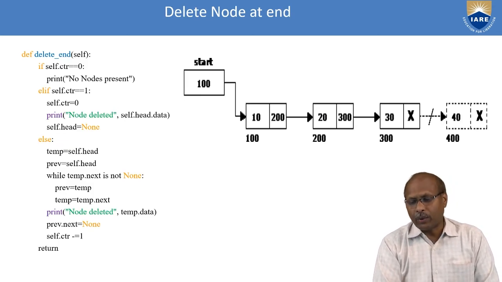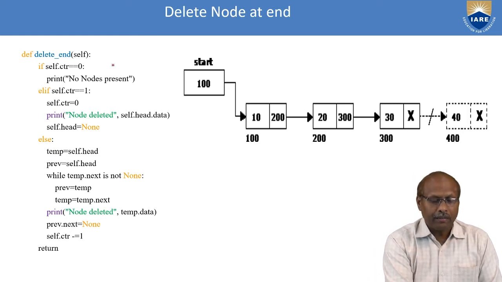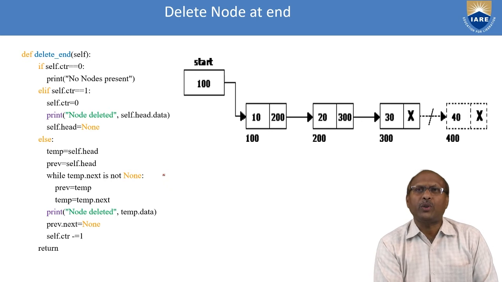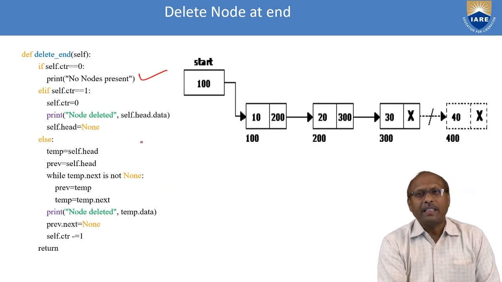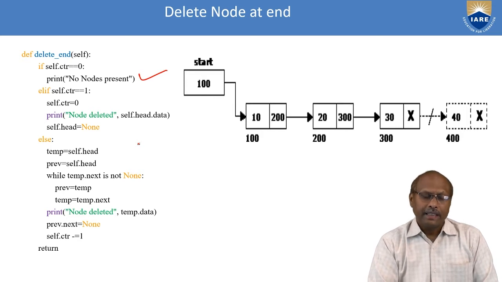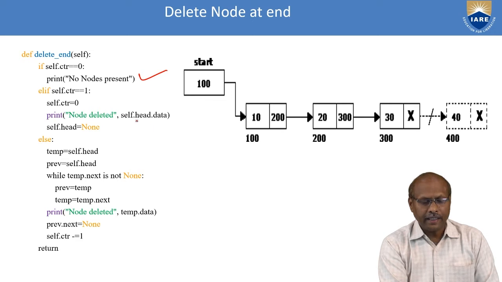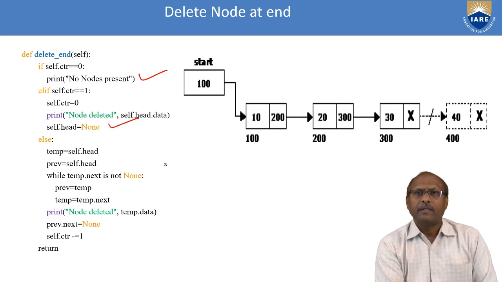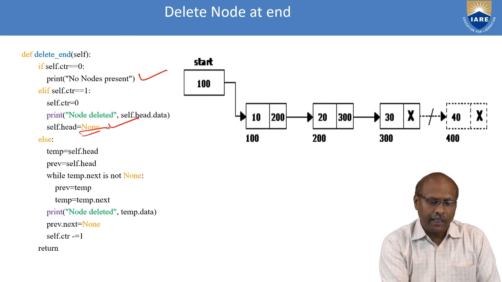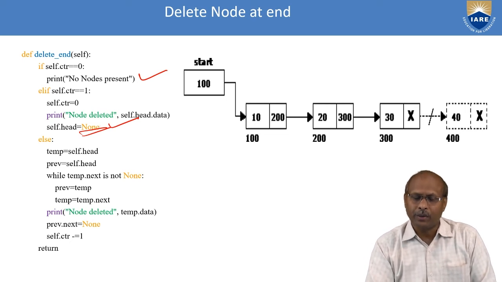If you want to delete the node at the end, what do you have to do? First of all, I will check whether my counter is 0 or not. If the counter is 0, no nodes are present. If the counter is 1, only one node is there. In that case, self.head data is deleted and self.head is None, because only one node is there; after deleting, my head should always be None. If nothing is there, the head pointer should be assigned a null value.